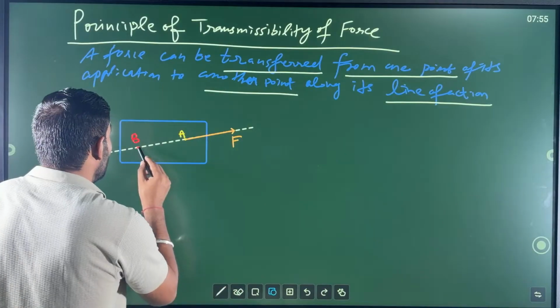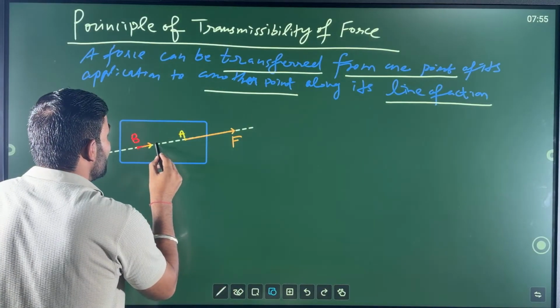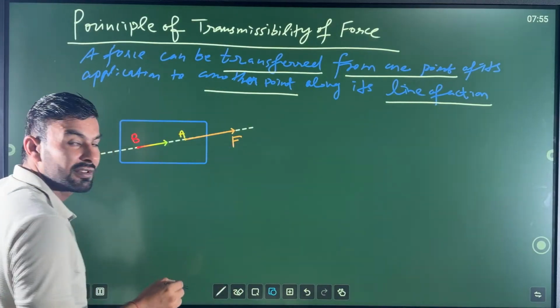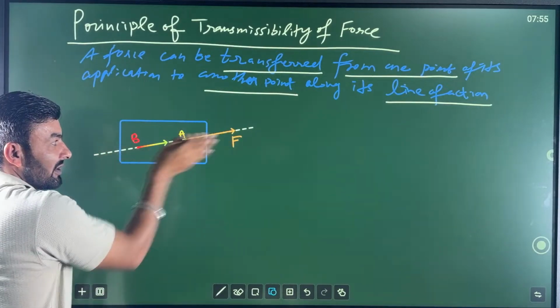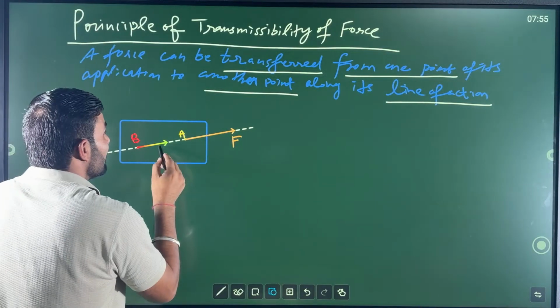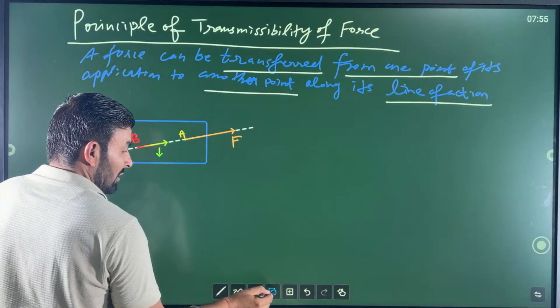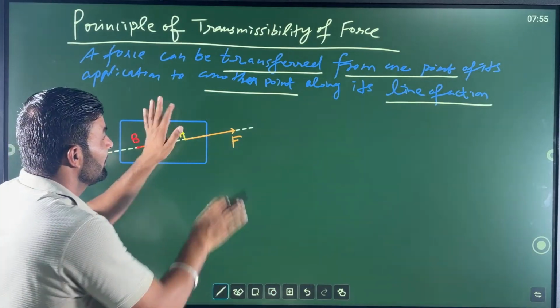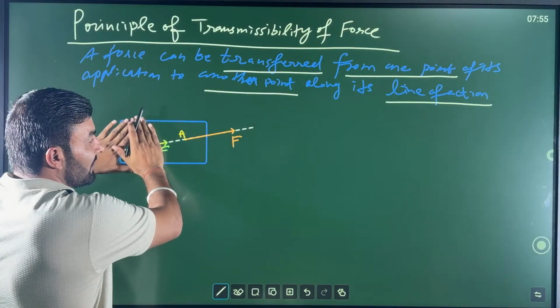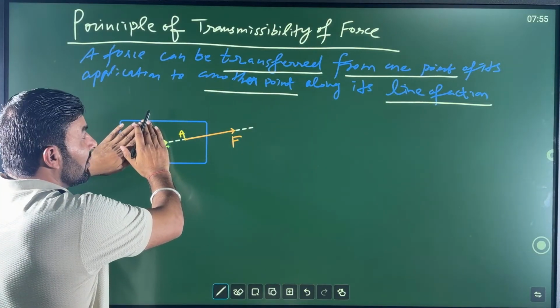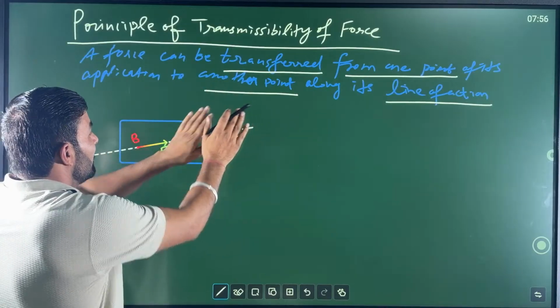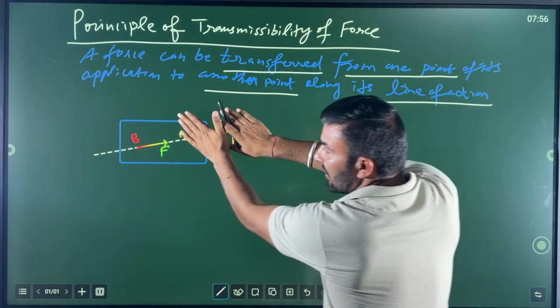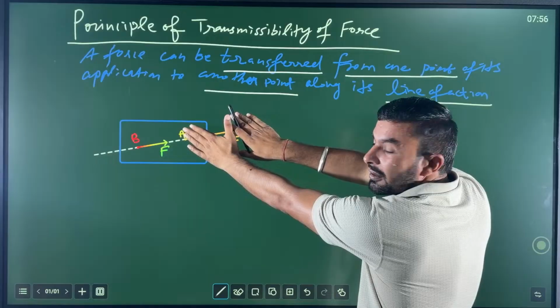Be careful: the direction of force must be in the same direction along its line of action. Very important, my dear friends. So this was the problem given to you, and according to this, the problem becomes like this.